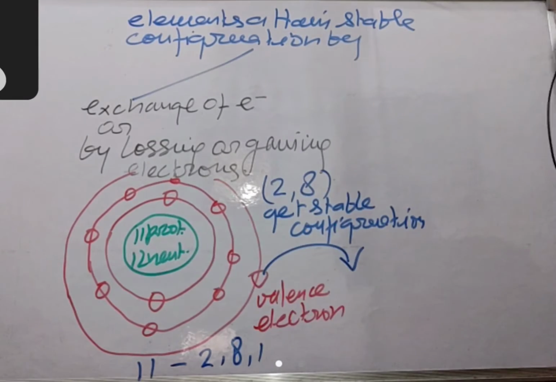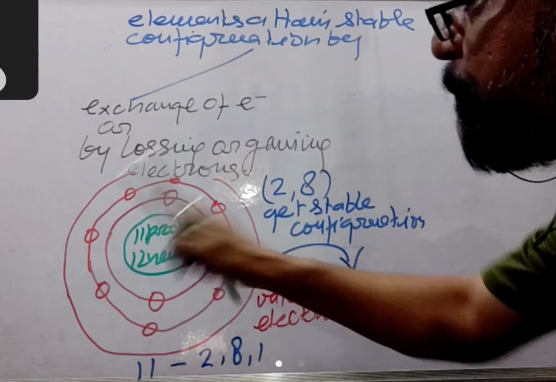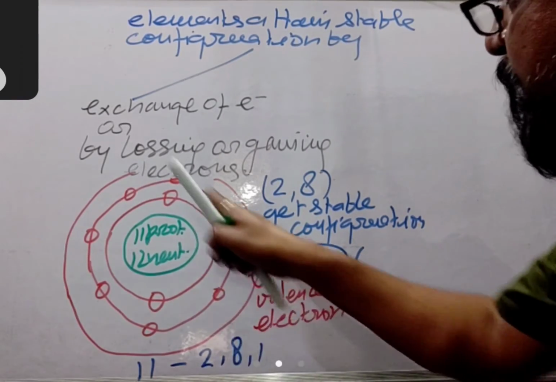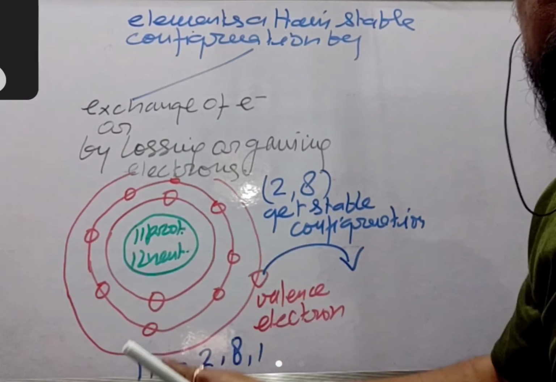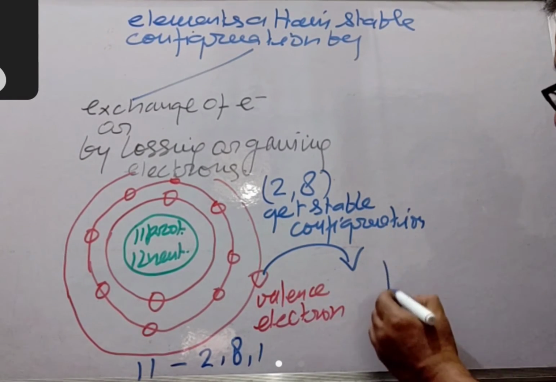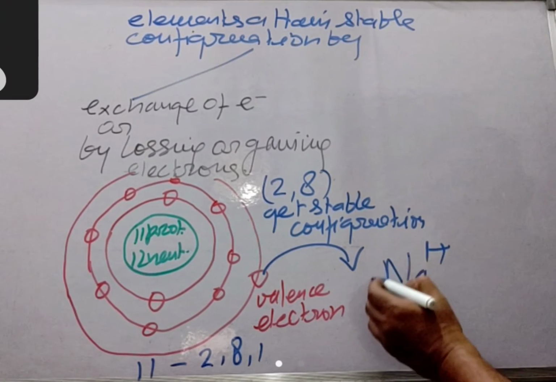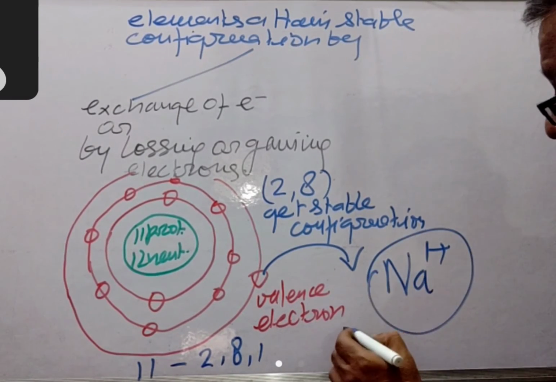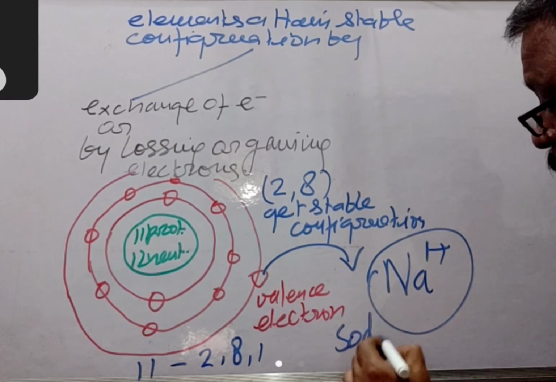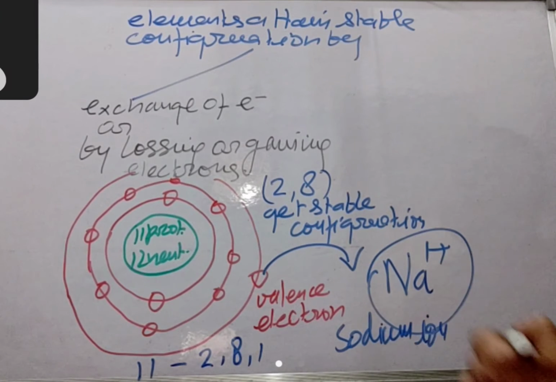In doing so, it has 11 protons in the nucleus but 10 electrons in the orbit. So it gets plus 1 unit positive charge and it becomes sodium ion, right?